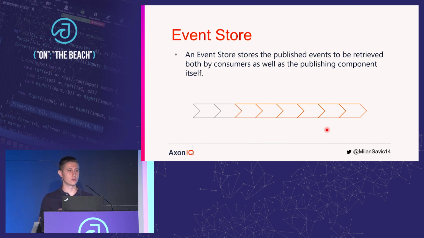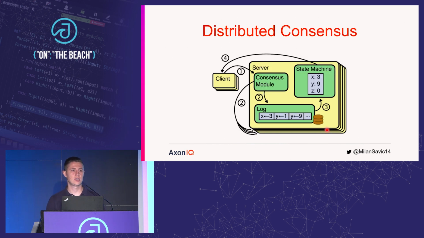It supports also reading of those events. You can read those events by aggregate identifier, or you can read those events from a certain point in time to a certain point in time. Okay, so this is all good when we are speaking about a single instance of Axon Server. However, the problem that may occur with having only one instance is that we are going to have a single point of failure in our system.